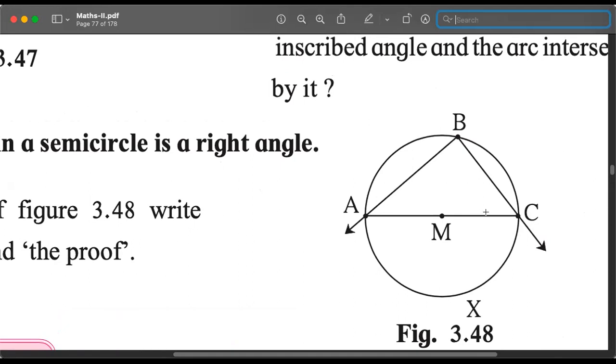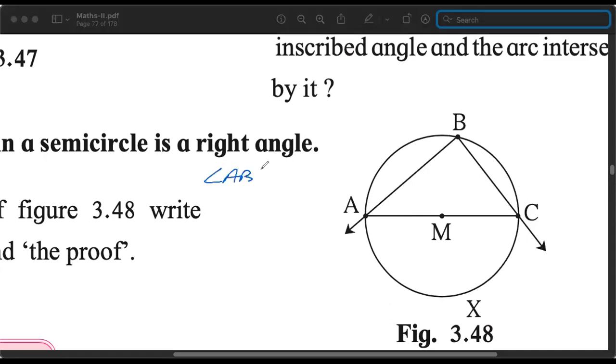If AC is the diameter, it divides the circle into two halves. So arc ABC is part of one semicircle. Arc AXC is part of another semicircle. And angle ABC, very important, is inscribed in the circle because the vertex B is on the semicircle. The theorem says that this angle B is 90 degrees.